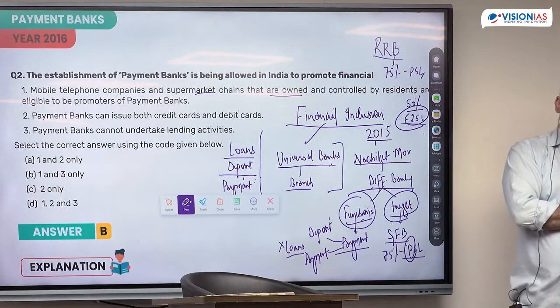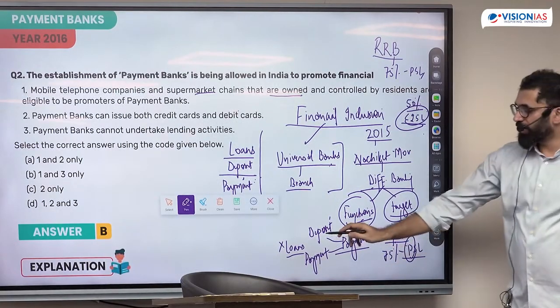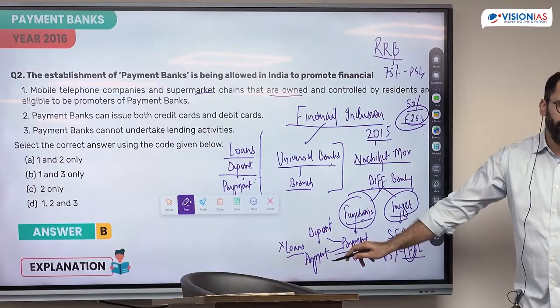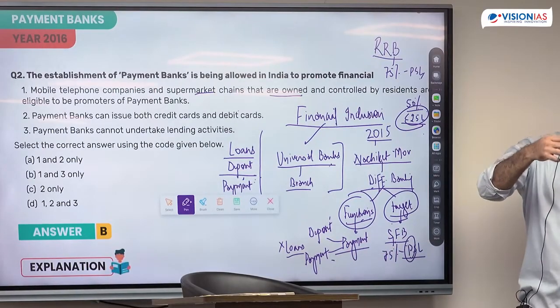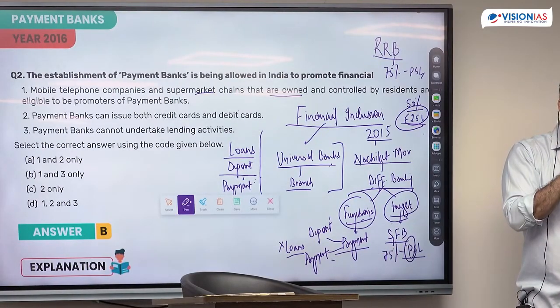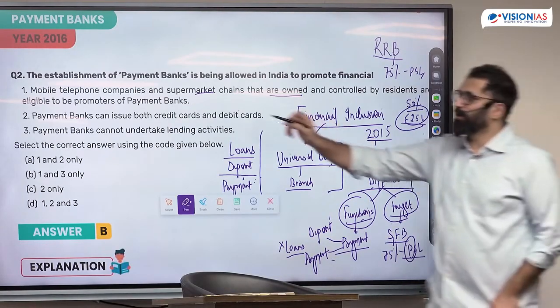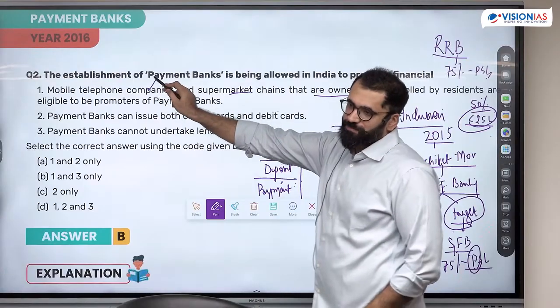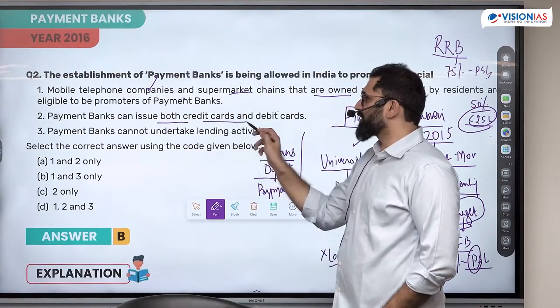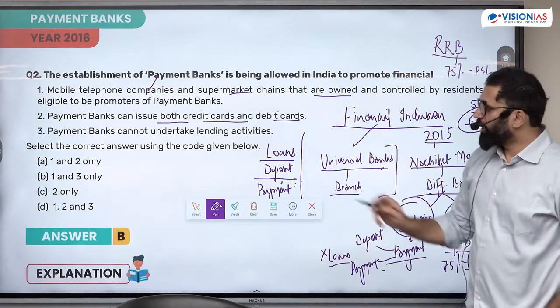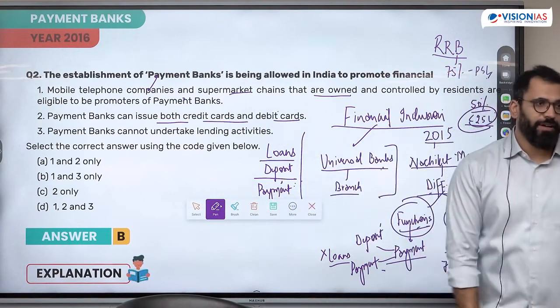Mobile telephone companies and supermarket chains are owned and controlled by residents, are eligible to be promoters of payment banks. Now see, what functions do payment banks do? They can take in deposits and give out payments. Who's more likely to give you payments? Who has digital solutions? Paytm Payment Bank, Jio Payment Bank, Airtel Payment Bank. Telephone companies. Payment banks can issue both credit card and debit cards.